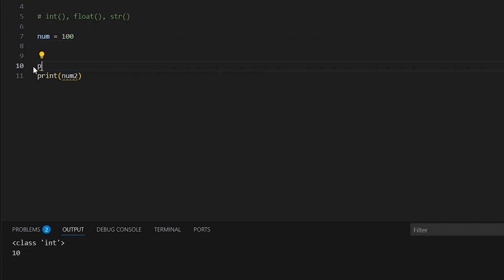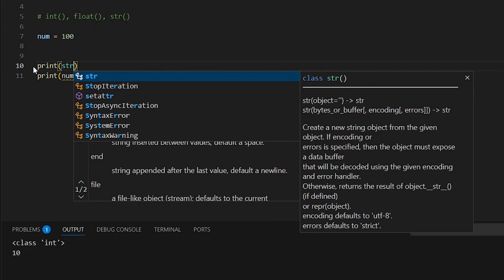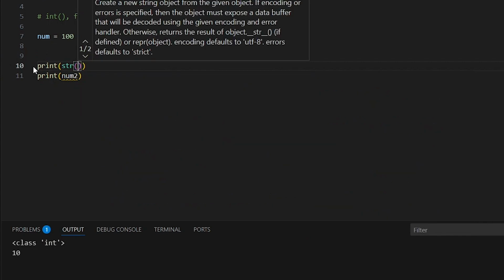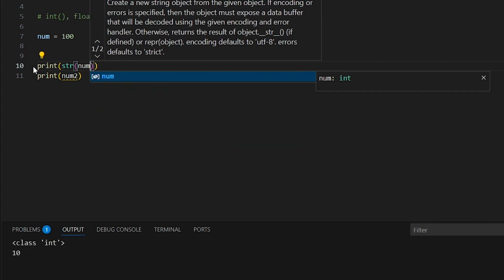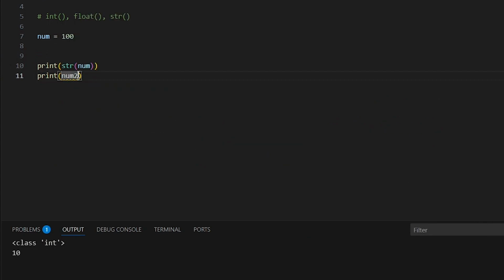So here I have print str, and inside of the parentheses, I'm going to put num. And go ahead and run the program. So you can see we have 100. It may not be outrightly visible here, but we've actually converted it from integer to string.